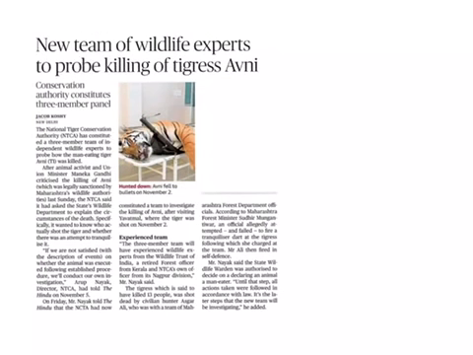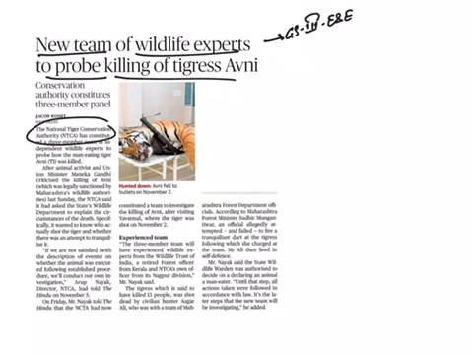The next article is new team of wildlife experts to probe killing of tigress Avani. This topic comes under GS paper 3 environment and ecology. Here you should know about the statutory authority National Tiger Conservation Authority. Firstly, you should know when it was established and whether it is a statutory, regulatory or constitutional body.